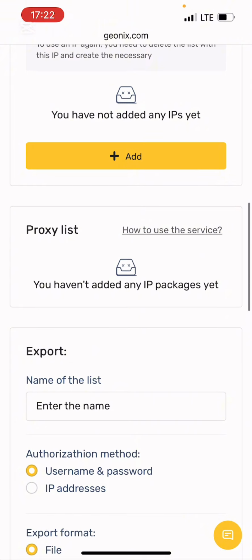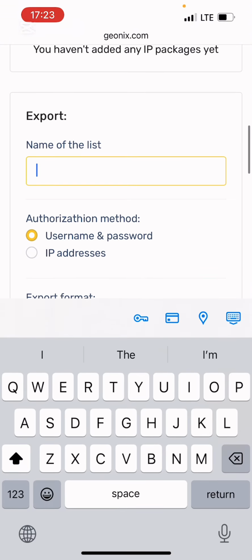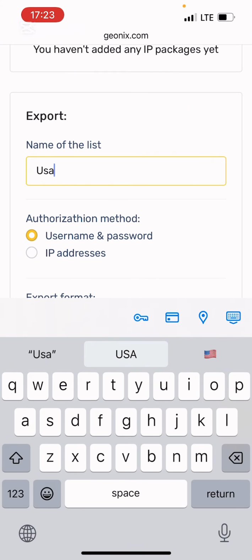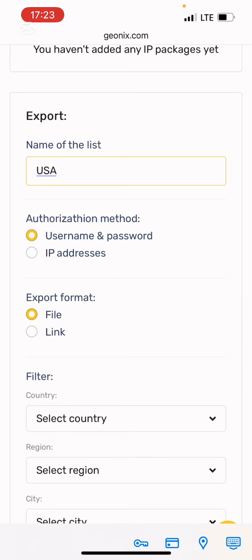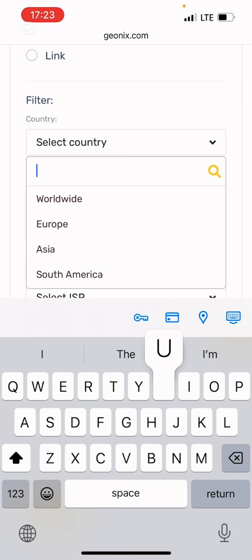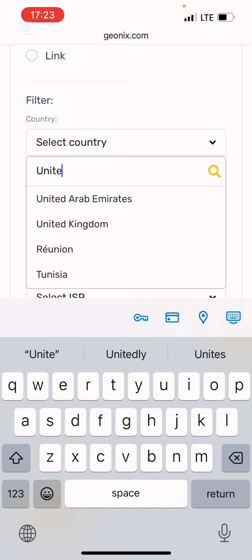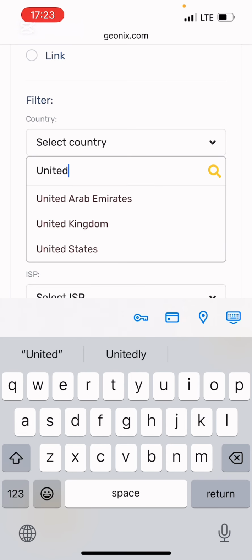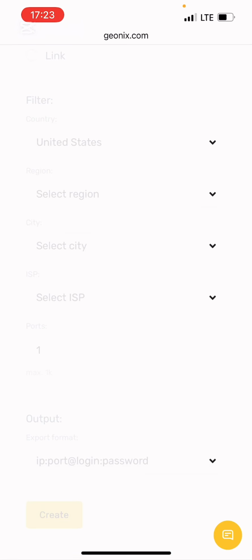Then let's go further. So the name I'm going to put in is USA. Are you seeing it? USA is okay for me. Then authorization method, I'll be using username and password. File format, I'll be using file. Then country, I'll be using United States. Just watch me what I'm doing. United States. Are you seeing it down there?